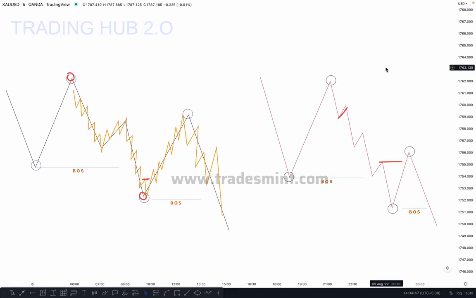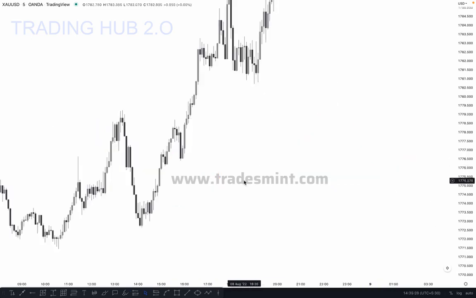Okay, you are following the minor inducement or major inducement. A major inducement gives you a major move, and a minor inducement gives you a minor move. Now let me show you on the chart how you can actually mark this type of inducement. For example, I'm looking at the gold chart on the 5 minute. I'm just giving you an example to identify the inducement and the CHoCH. This video will help you a lot to understand these things.